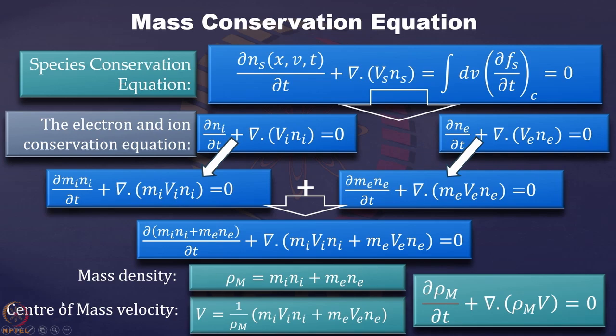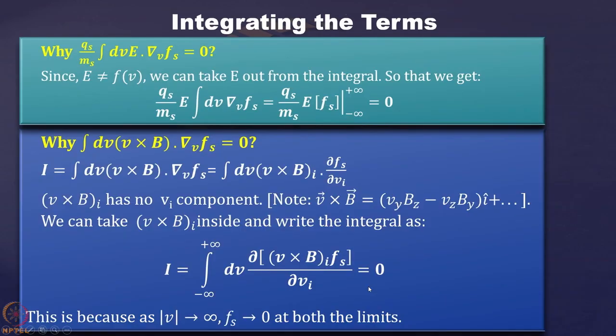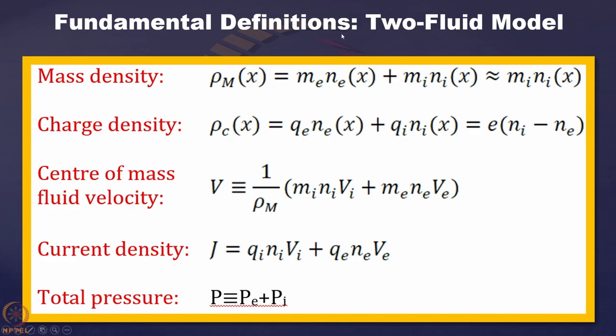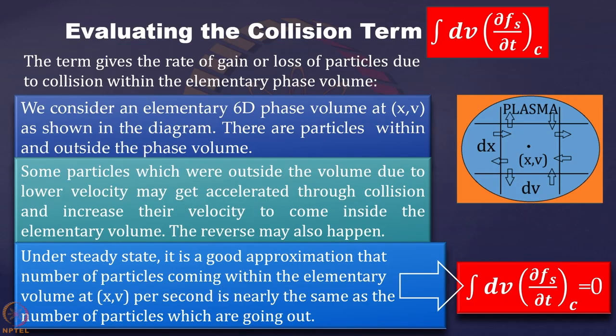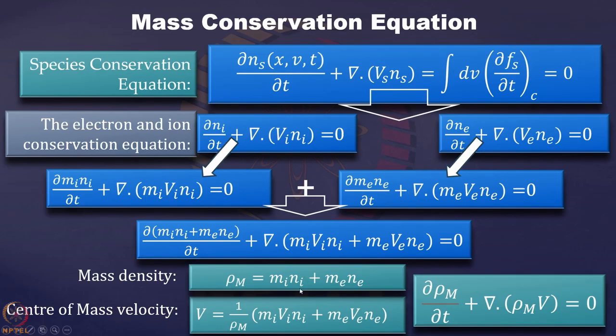You remember that we have defined mass density as mi ni plus me ne. In our previous class we defined it like this, so that is the mass density ρm. Similarly, the center of mass velocity V is equal to 1/ρm times (mi vi ni plus me ve ne). So what we are getting is ∂ρm/∂t plus divergence of (ρm V) equal to 0. This is giving us the mass conservation equation.